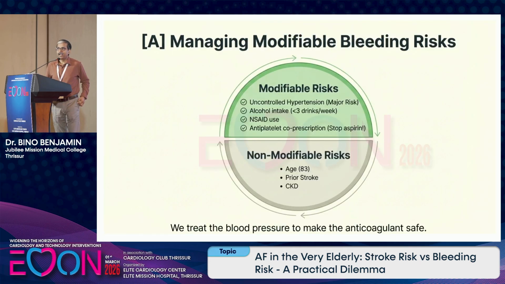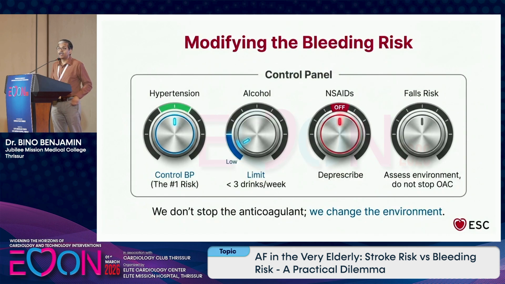There could be modifiable and non-modifiable risk factors. Age, prior stroke, CKD, all these things we may not be able to modify, but there are some modifiable risk factors. Number one is hypertension. Control BP, and that's very common also. Alcohol: the patient may be taking alcohol, so limit alcohol intake, try to reduce it to less than 3 drinks a week. Then avoid drugs like NSAIDs and aspirin, then assess the risk of fall. Assess the environment. What's the cause of the fall? It could be sick sinus syndrome; modify the drugs and so on.